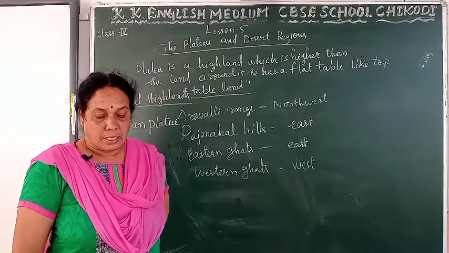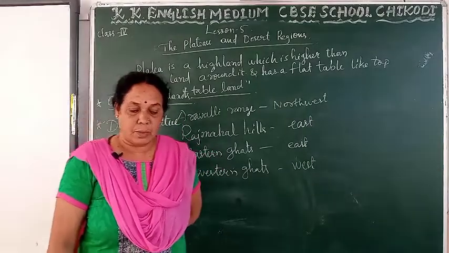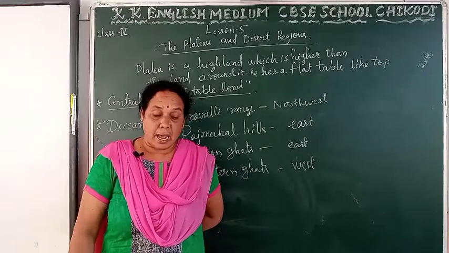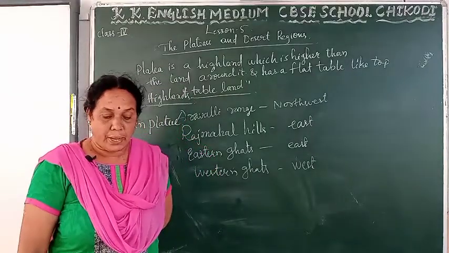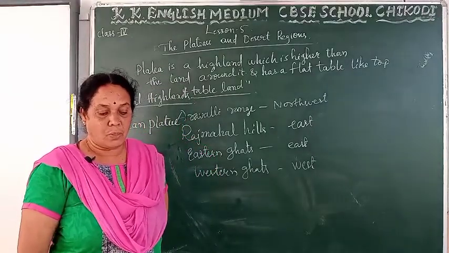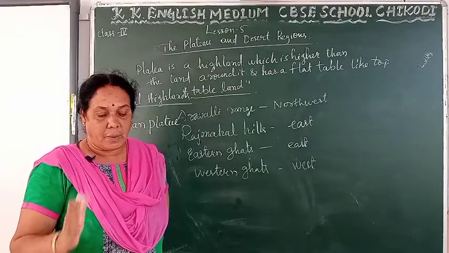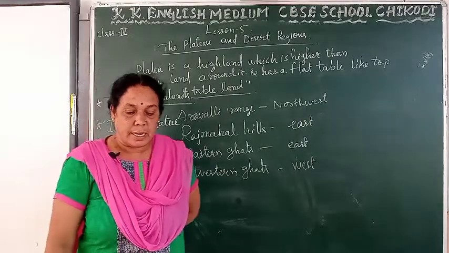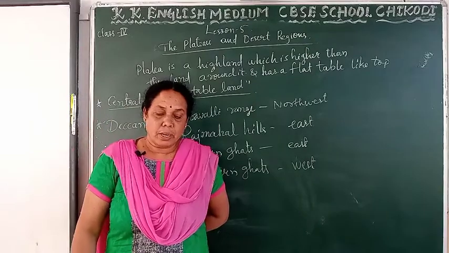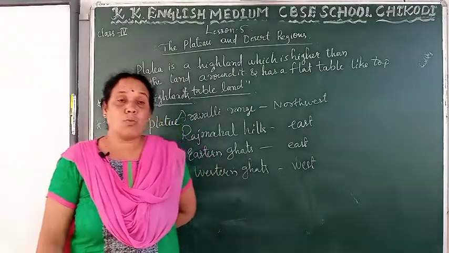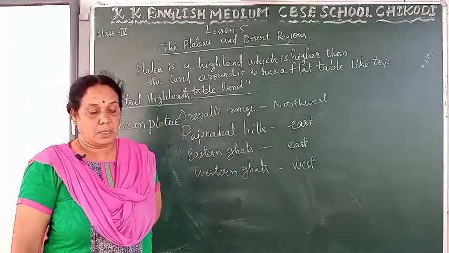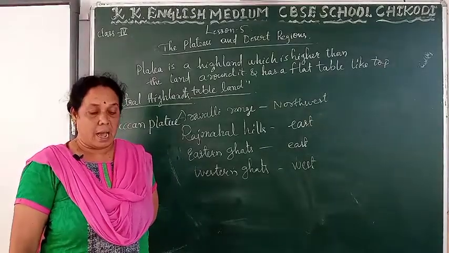Rivers originating in the Central Highland are Chambal, Betwa and Son, and they join Ganga and Yamuna flowing northwards. Narmada and Tapi originate in the Vindhyas and flow westwards. This is about the Central Highland.